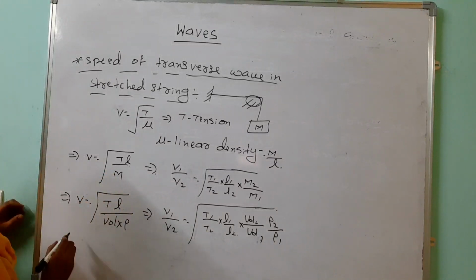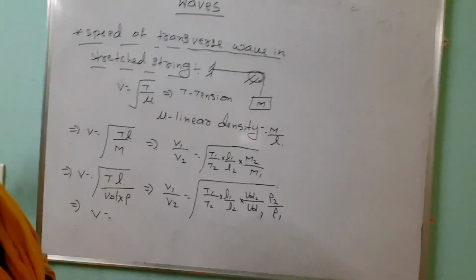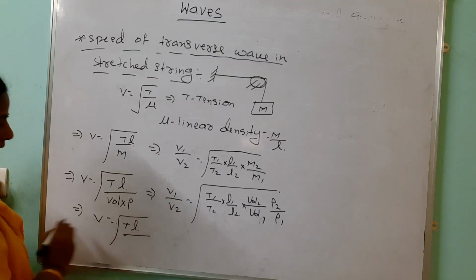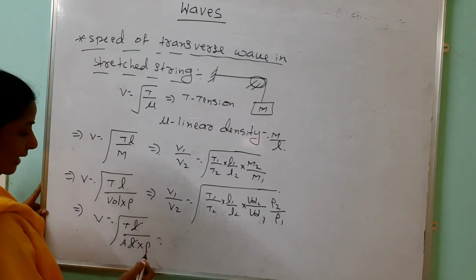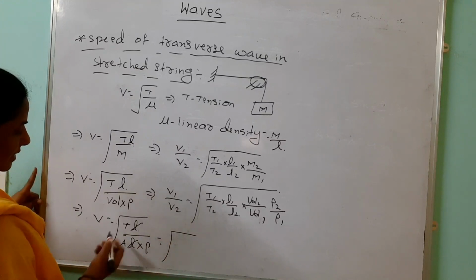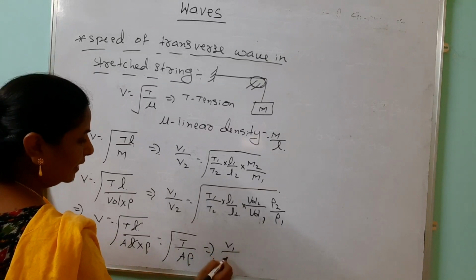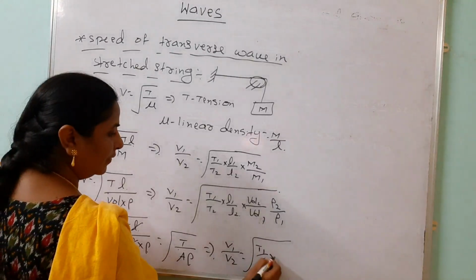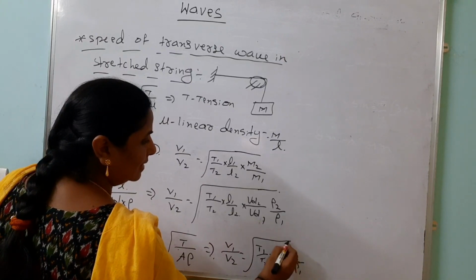Then come to our next application. Look here, v equals under root tension into length by volume. Volume we should write as area into length also. Now check here, length cancels. When we are writing in terms of area, we need not consider the length: tension by A into rho. When we go through the comparison, v1 by v2, we can express this as T1 by T2 into A2 by A1 into rho 2 by rho 1. Rho is the density, don't confuse.